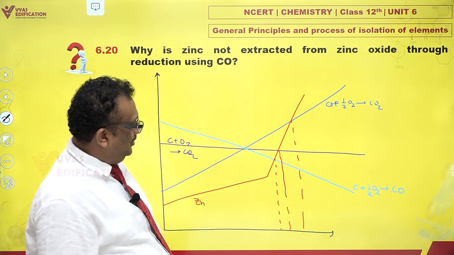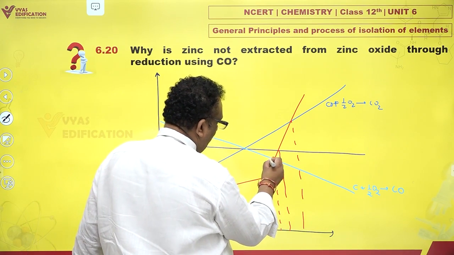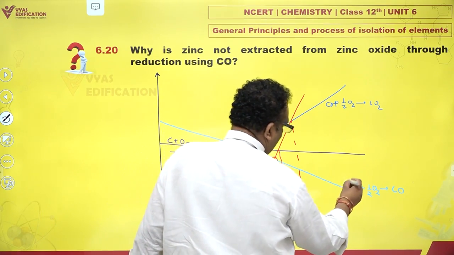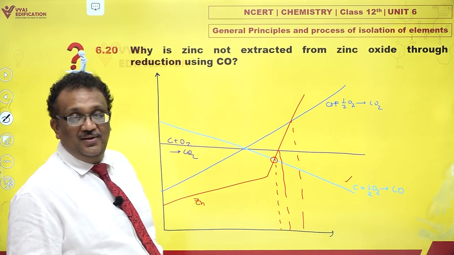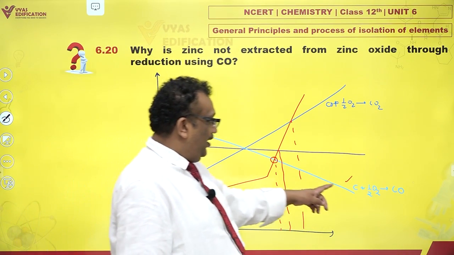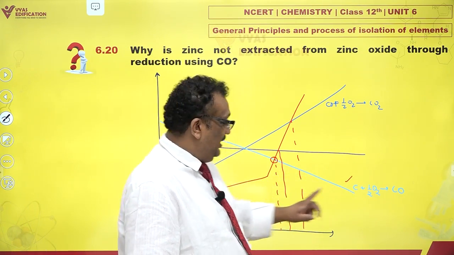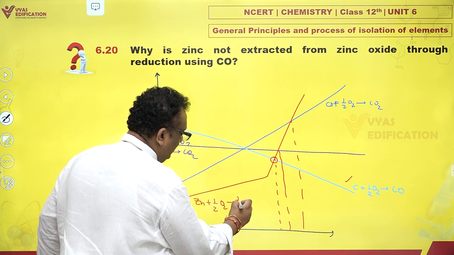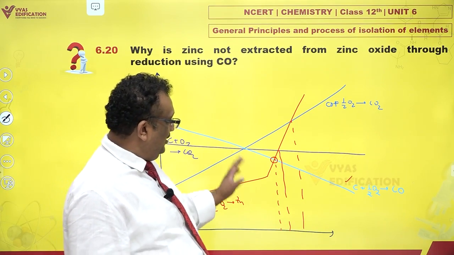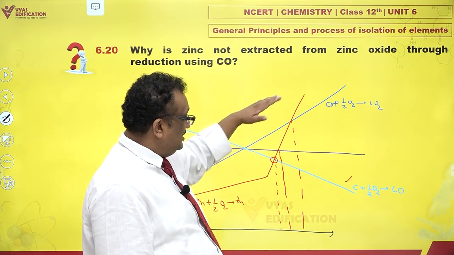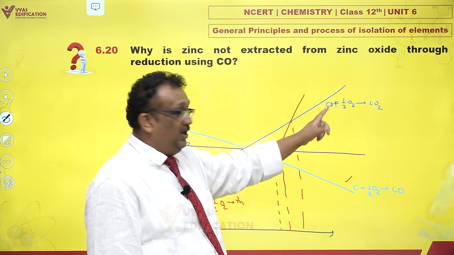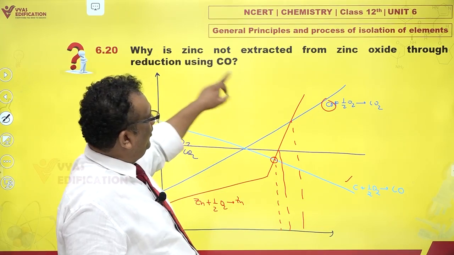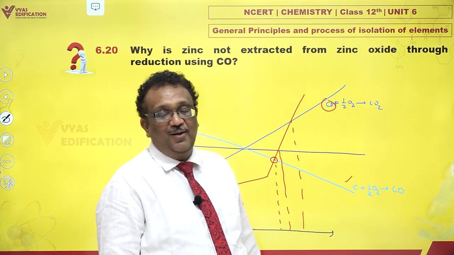As you can see, the easiest point, the lowest point, is the light blue one, where carbon gets oxidized to CO. So carbon getting oxidized to CO and zinc oxide getting reduced to zinc would be a favorable reaction beyond this temperature. And since the lowest of these is carbon, carbon monoxide has gone up here. And that is why reduction with carbon is best, not carbon monoxide.